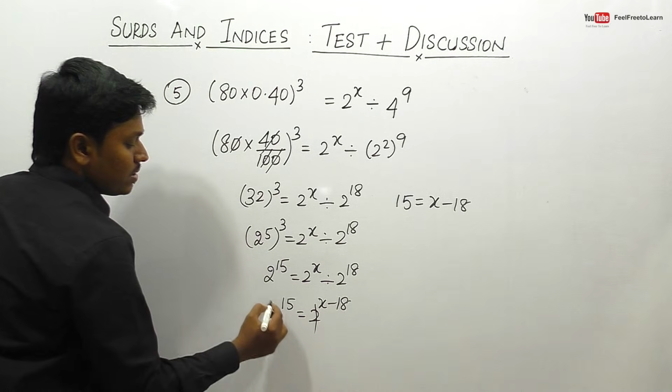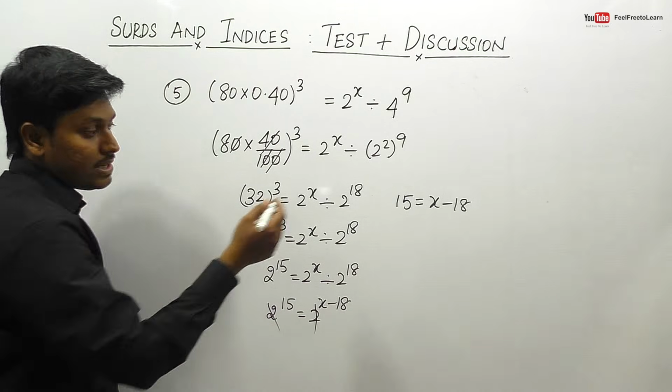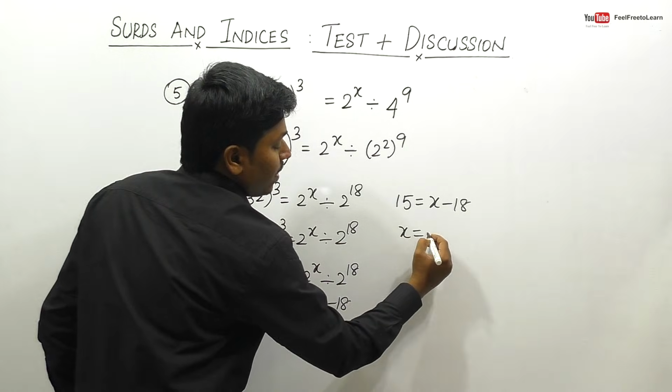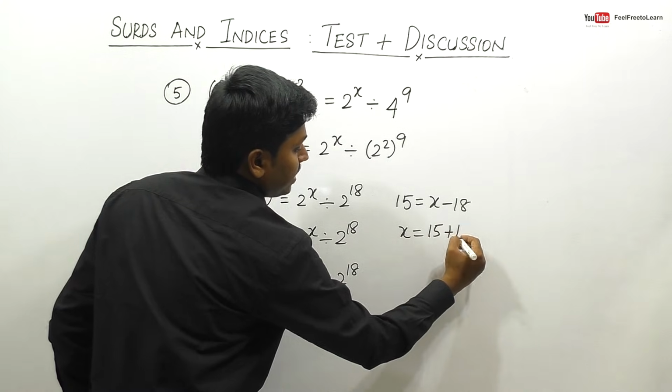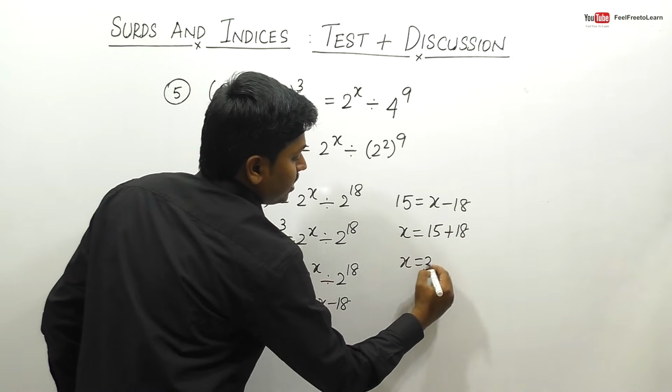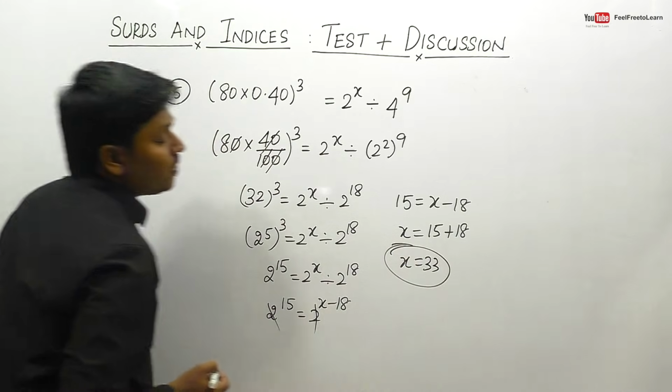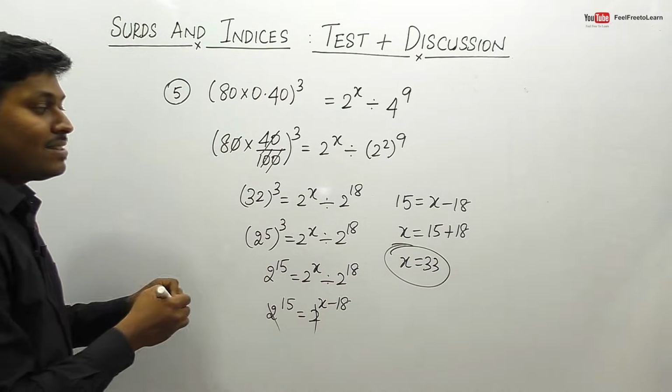So we can cancel 2 and 2. So finally we can say this as 15 is equal to x minus 18. So x is equal to 15 plus 18. So x is equal to 33. So friends, finally we got the answer for question number 5, that is 33.